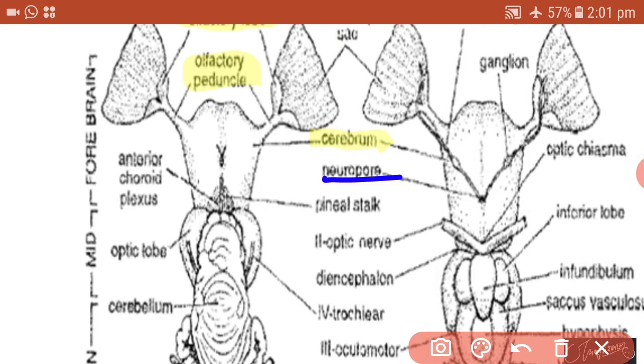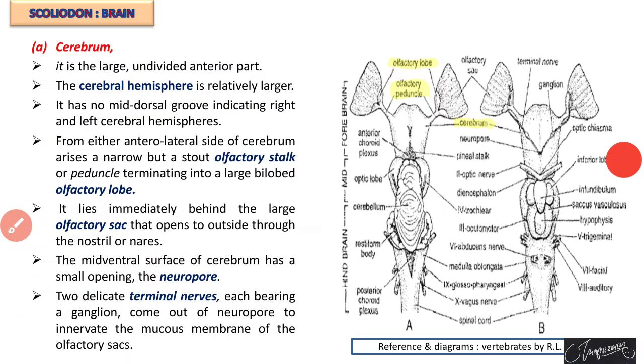Two terminal nerves, which have a connection with the olfactory sac, with ganglion, come together and meet in a particular area, and that area is called the neuropore. This is found towards the ventral side of the brain.